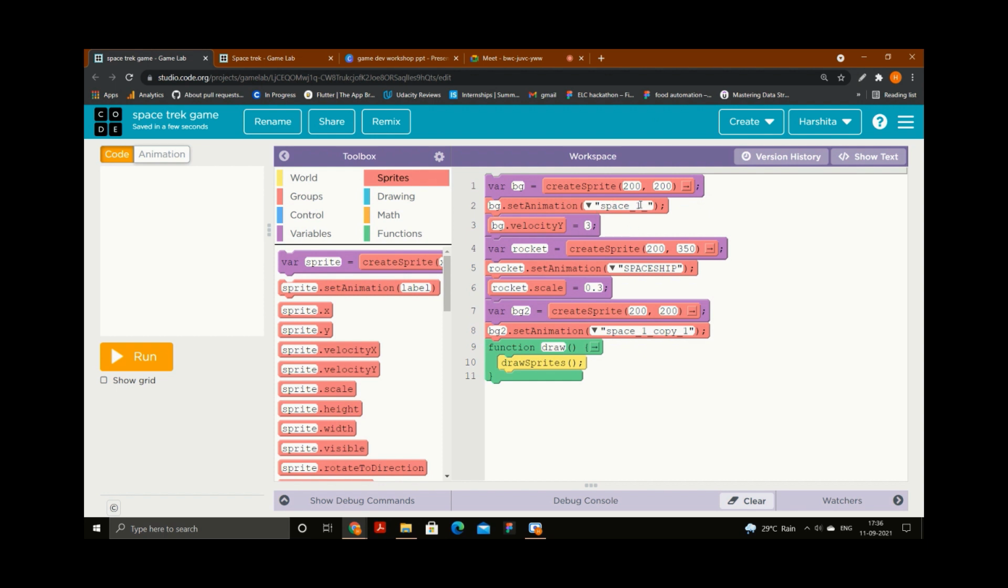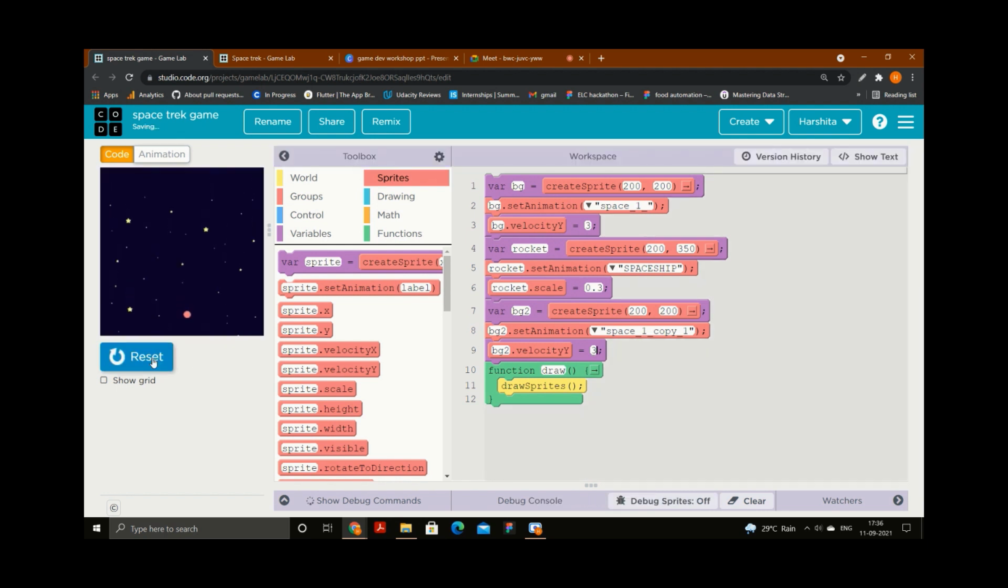This is space 1. This was another animation, space 1, copy 1. So this is my other animation. Select the name properly. This is my bg, you can also say bg1, and this is my second background, so I put it as bg2. I will give velocity to this one as well. So I will put bg2 velocity, and I will give it the same velocity, positive 3.